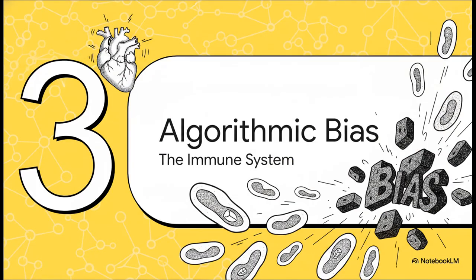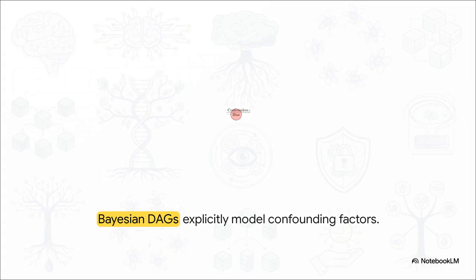All right, Section 3, curing algorithmic bias, or as we can think of it, the system's immune system. Normally, with traditional machine learning, you're dealing with these totally opaque black boxes. You throw data in, you get a biased output, and you have literally no idea why it made that decision. What's so fascinating here is that OBINexus entirely abandons those black boxes. Instead, it uses transparent Bayesian directed acyclic graphs, or DAGs. Basically, this means it actively and explicitly models the hidden confounding factors that cause bias in the very first place. It stops the disease before it even has a chance to spread.